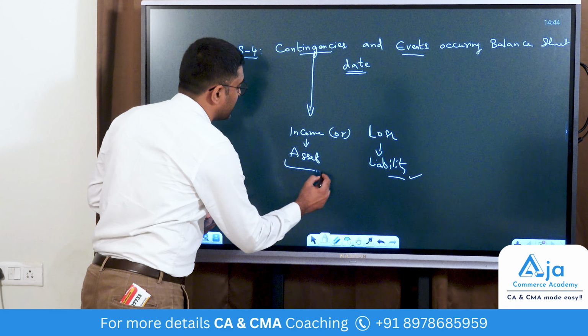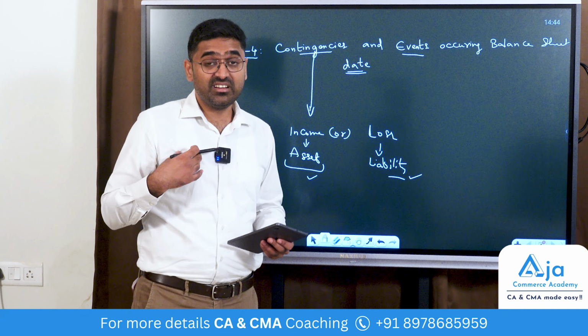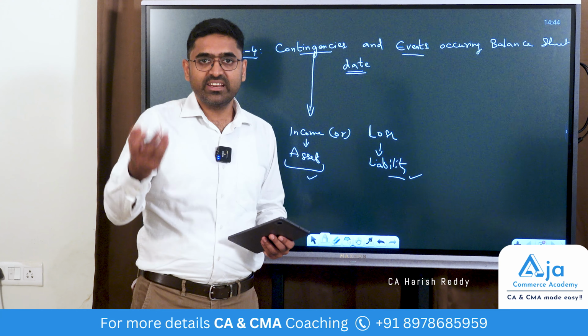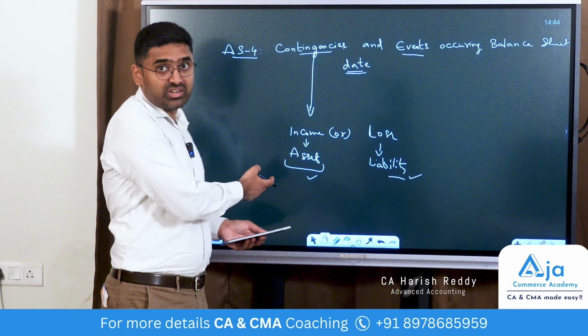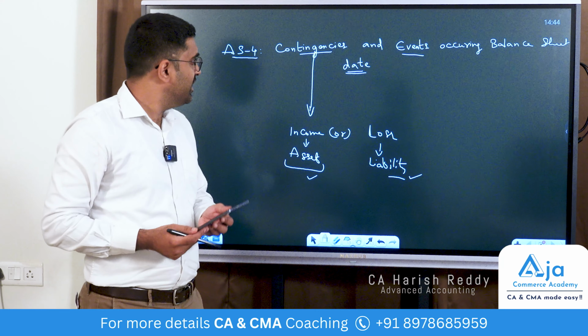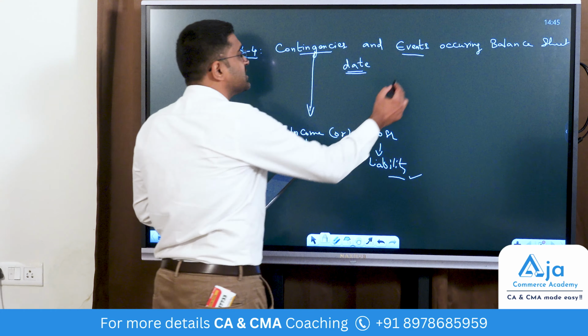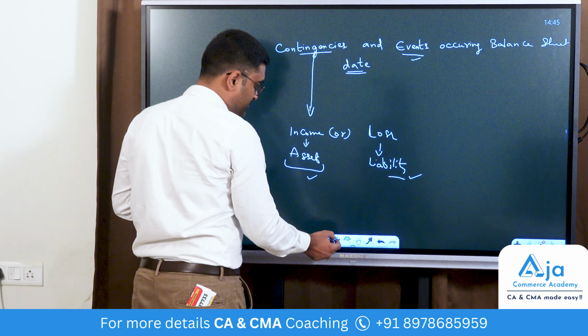Likewise, there can be an asset. Say I file a case against someone else. If the judgment is in my favor, it's an asset or an income. But as of now, it is not known. So this is a contingent asset. Now, how do we deal with these contingent assets and liabilities, and also events which occur after the balance sheet date?